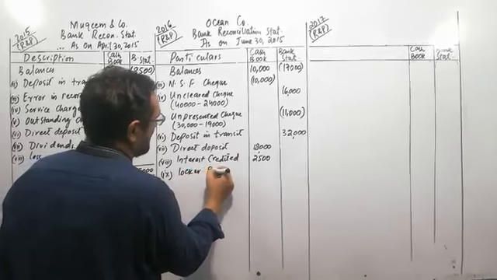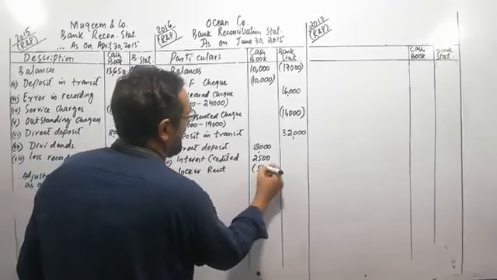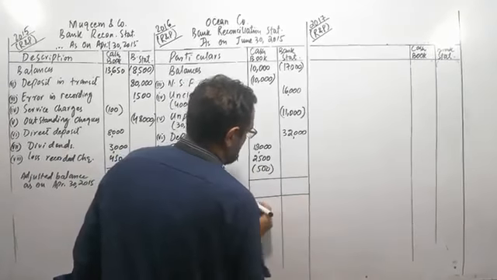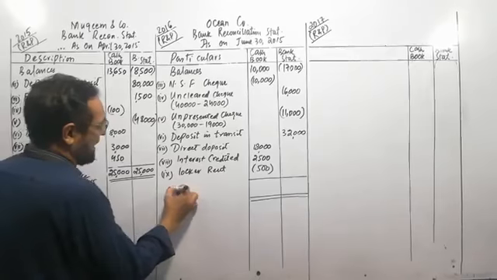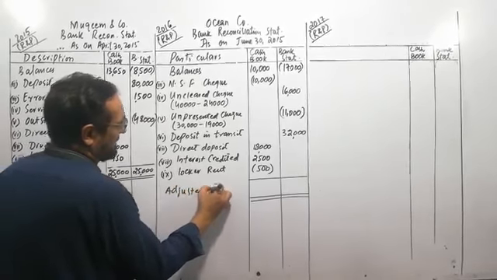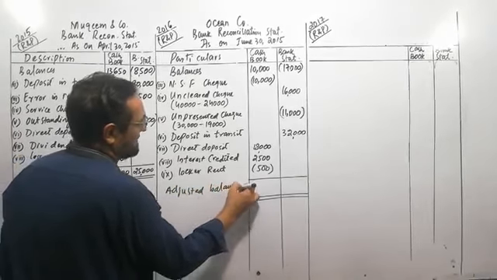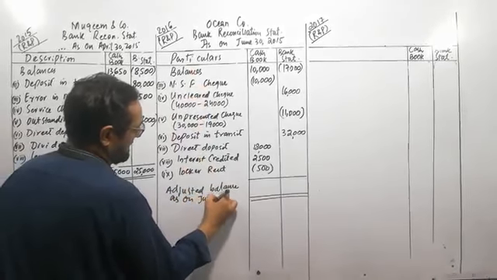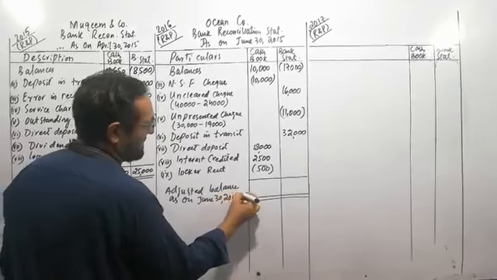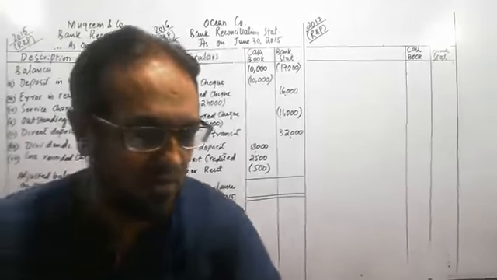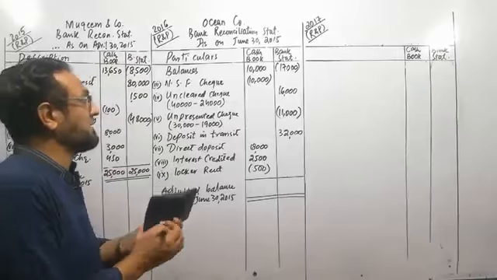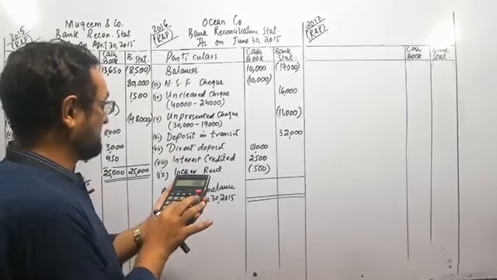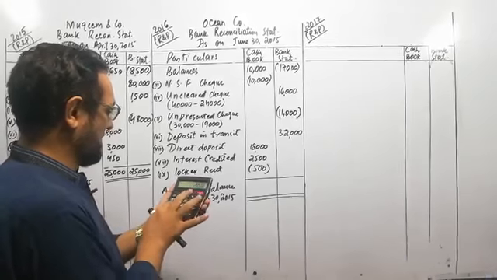Locker rent, minus from cash book, because the bank has already deducted this amount from the bank statement. Now we will find out the adjusted balance as on June 30, 2015, again by calculating the balances of cash book and bank statement. Plus minus cancel, 18,000 plus 2,500 and minus 500.